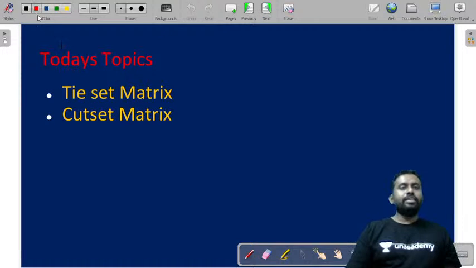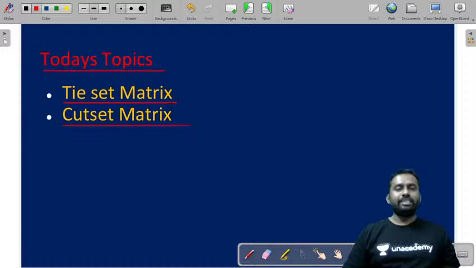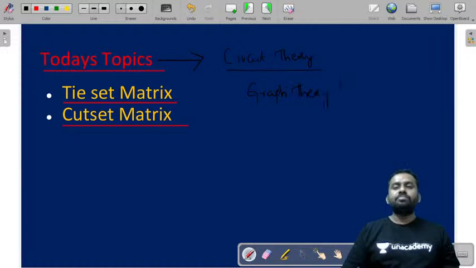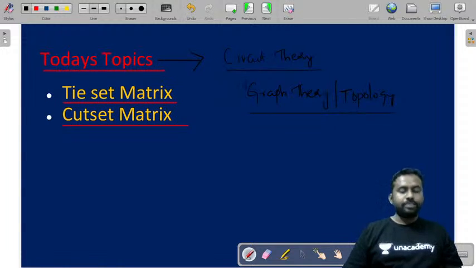So coming to today's topic, today we'll be discussing Cutset matrix. It's a part of circuit theory course and a topic under graph theory, or it is also called as topology, network topology. So let us discuss about that.